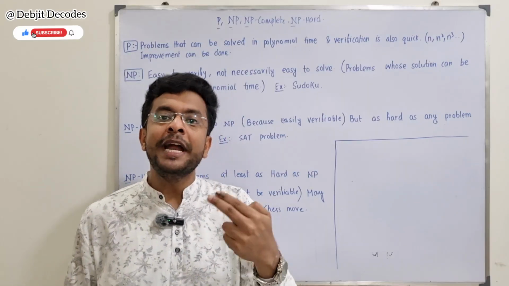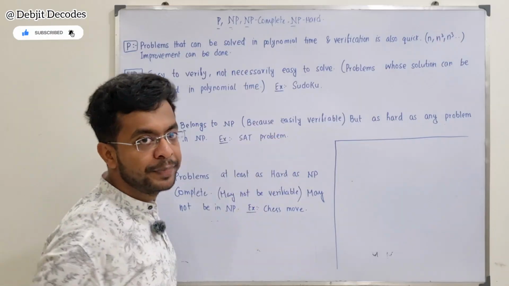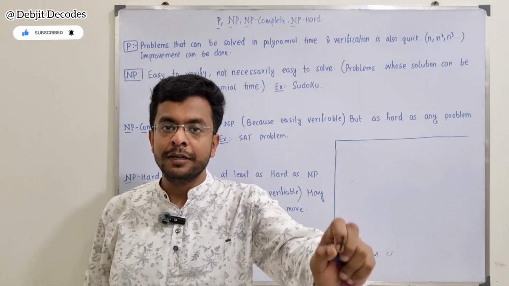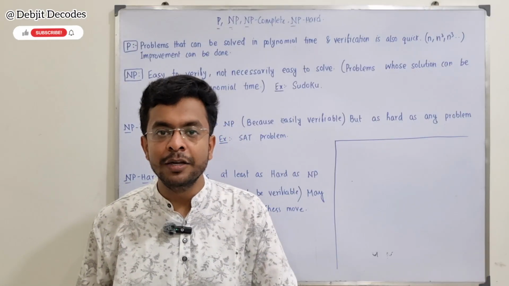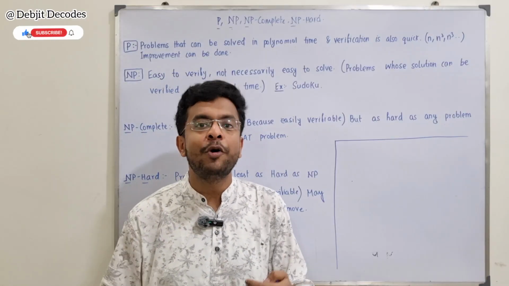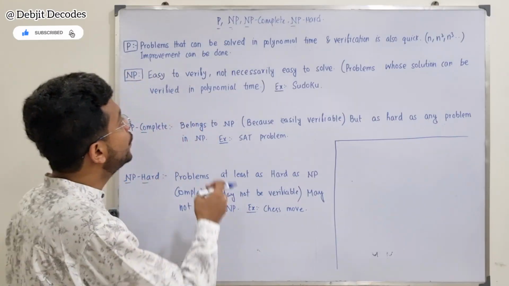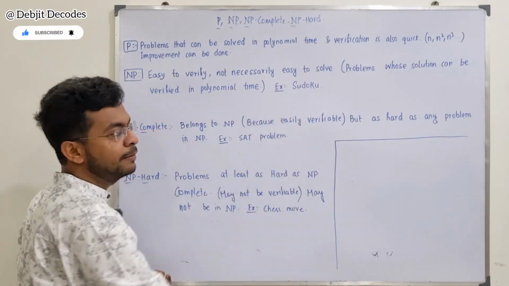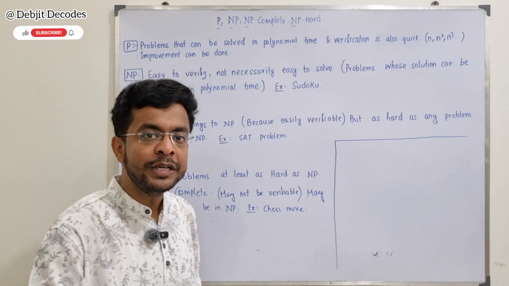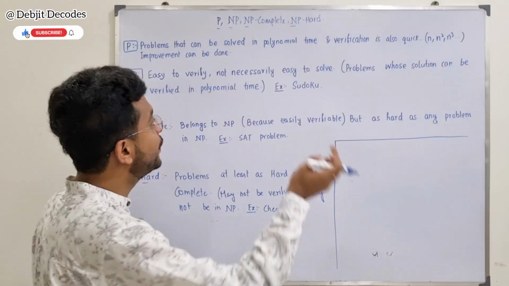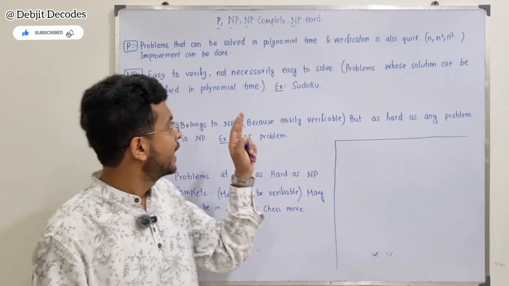These are problems whose solution can be verified in polynomial time. That is, given a solution, you can verify whether it is correct or wrong in very little time, in polynomial time, using a deterministic algorithm. You can do it. But finding the solution is not at all easy. Given a solution, you can verify, but finding the solution is not necessarily easy. That's what it is trying to say.